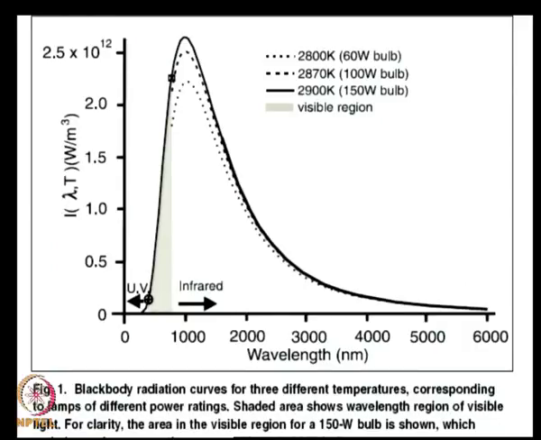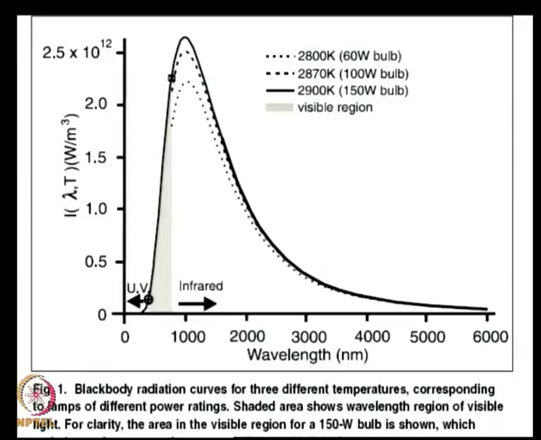Now, one more example we will discuss in this lecture or the next lecture is the temperature variation from a tungsten filament lamp, and you can see that a 60 watt bulb, 100 watt bulb, 150 watt bulb, as you go to higher and higher wattage of the bulb, the temperature of the filament is increasing slightly, from 2800 Kelvin to 2900 Kelvin. And if you plot the black body emissive power at those temperatures, you can see that the tungsten filament lamp peaks at a wavelength of around 1 micron.